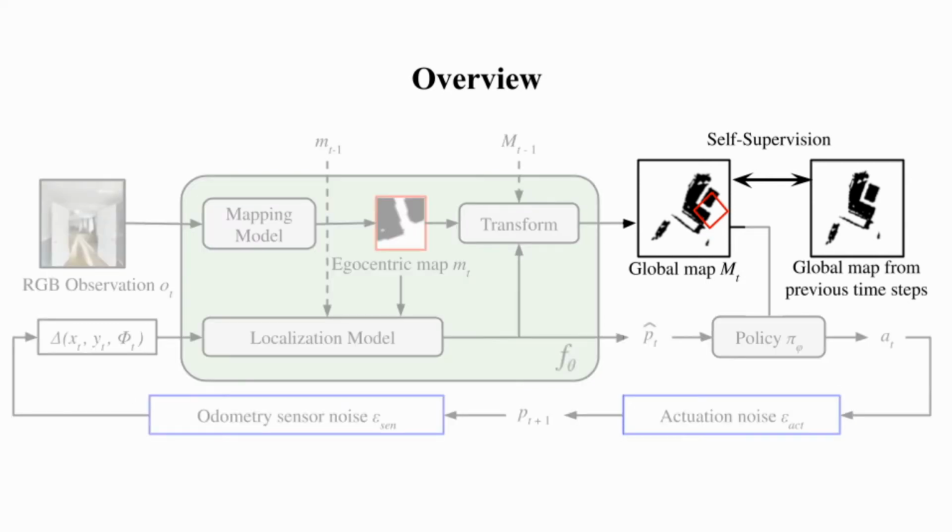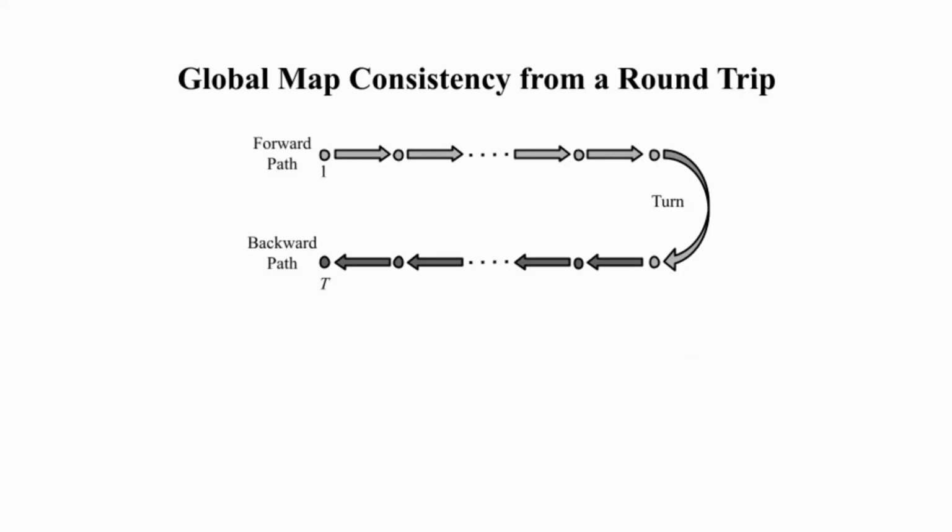So we formulate a self-supervised learning task where the agent is encouraged to generate consistent global maps at different time steps. To implement this self-supervised learning task efficiently, we deliberately design overlapping trajectories by driving an embodied agent in round trips as shown in the figure.